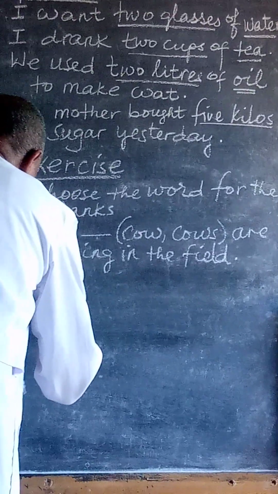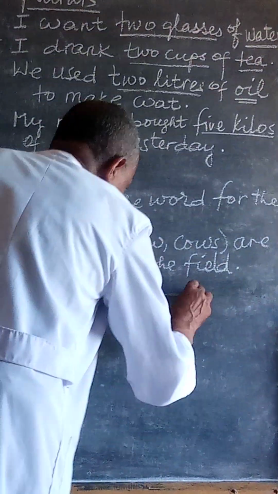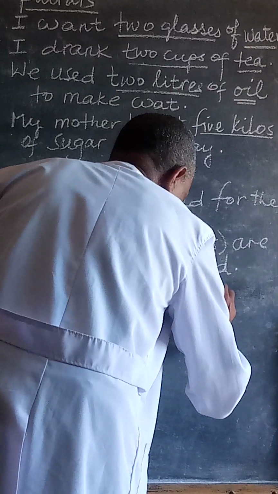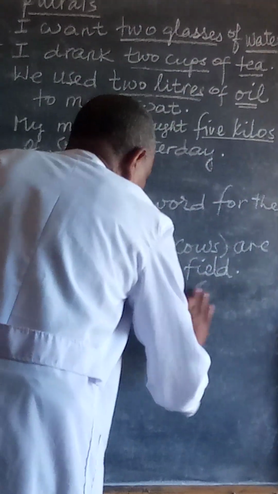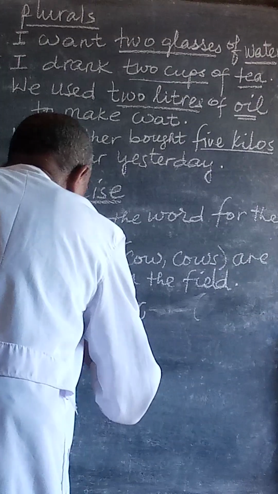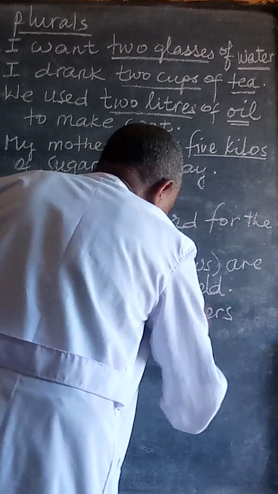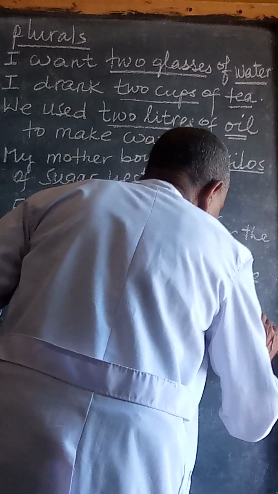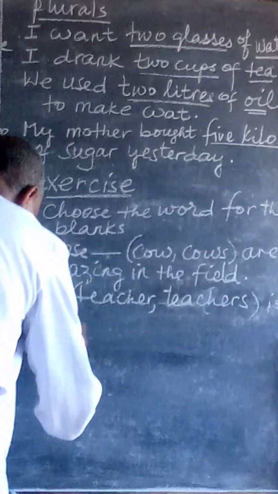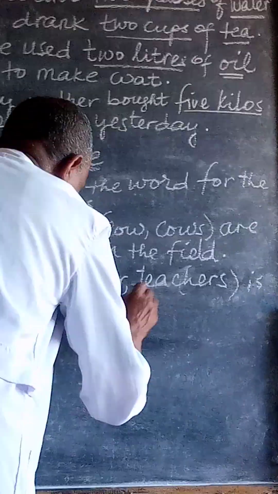The (teacher/teachers) is teaching English.